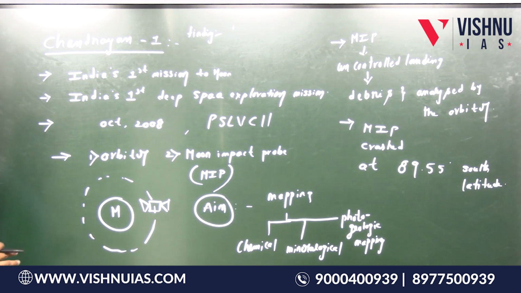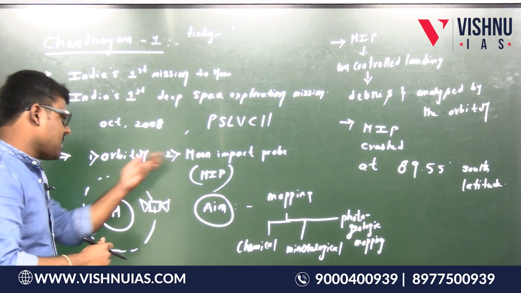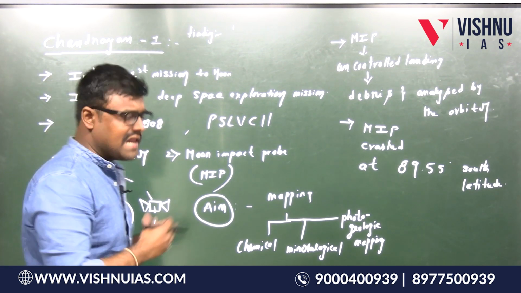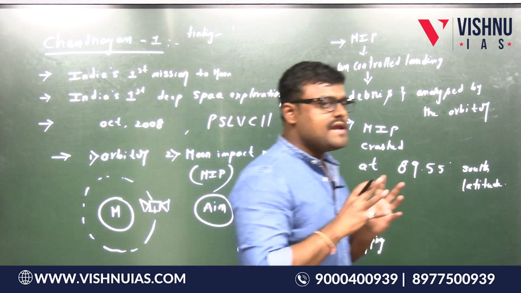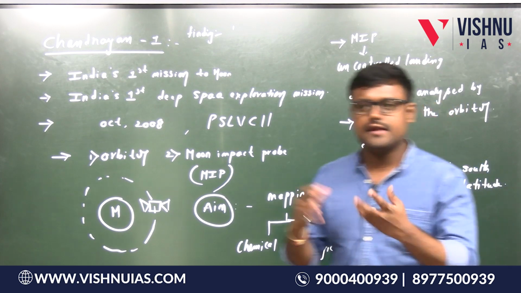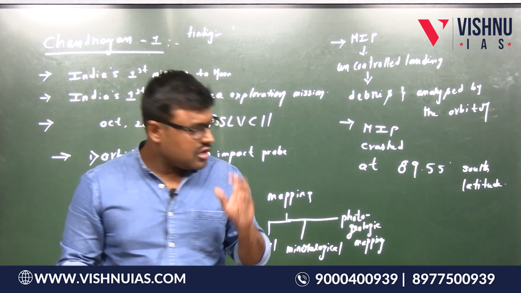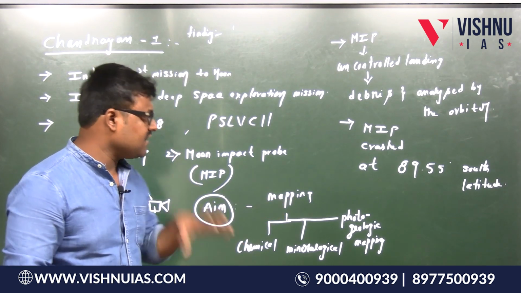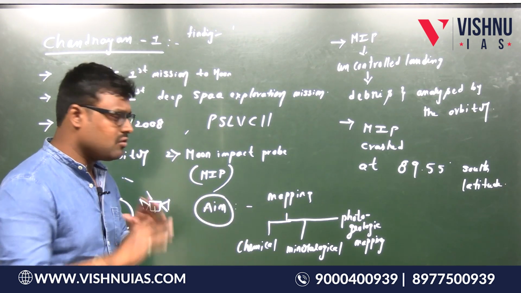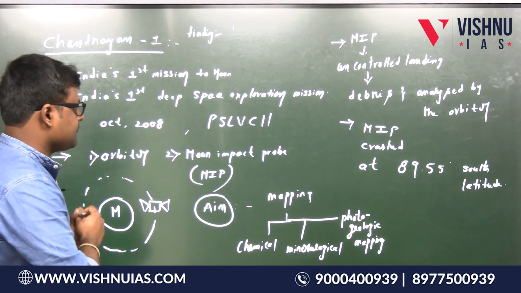See, every mission, suppose if we take parts of the mission as well, spacecraft, impact probe, lander, rover, they contain certain instruments for doing research about the moon. Is this point clear? I am not giving information about the instruments, you can find the information on the ISRO website only, do not check anywhere else, but I am just giving the crux of the mission here.